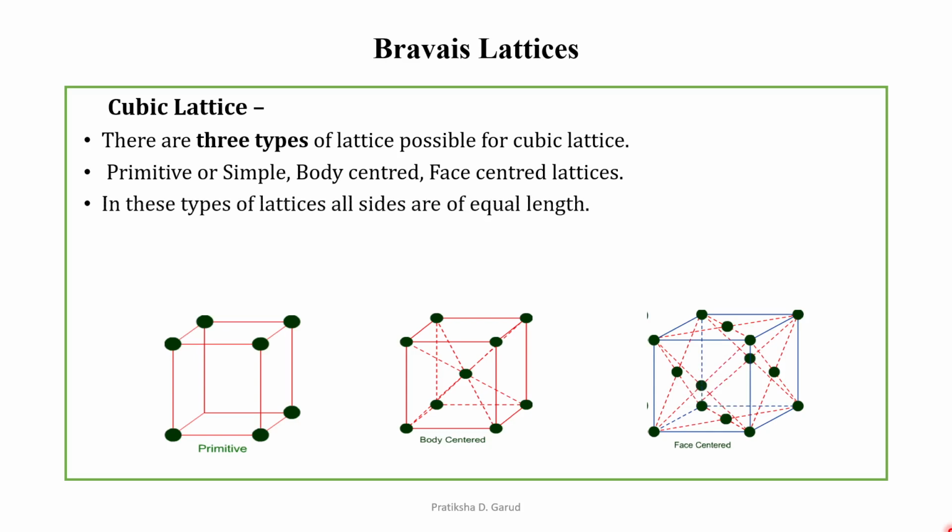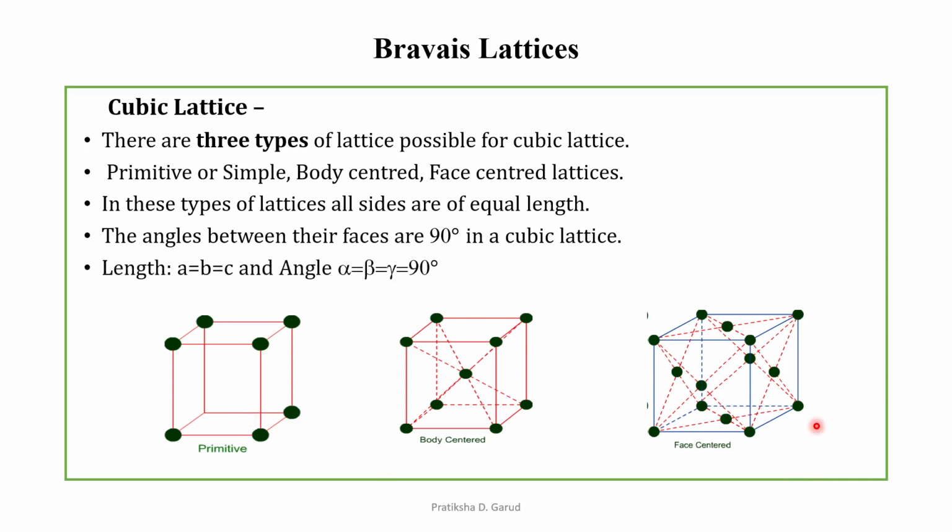In these types of lattices, all sides are of equal length. The angles between their faces are 90 degrees in the cubic lattice. Okay, so this is regarding the cubic lattice. We can say that the length a equals b equals c, and the angle alpha equals beta equals gamma, which is 90 degrees.